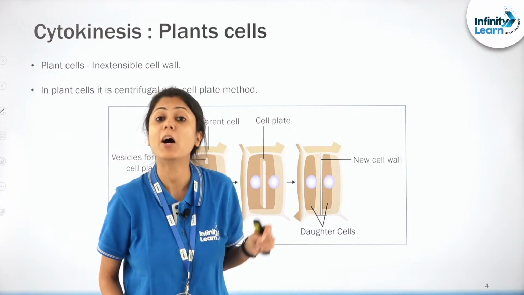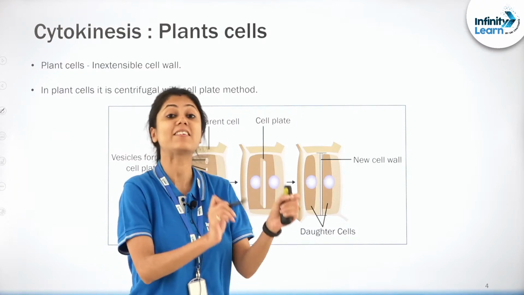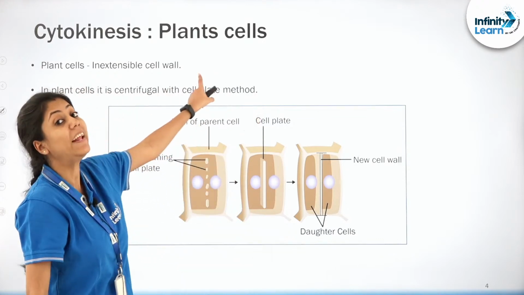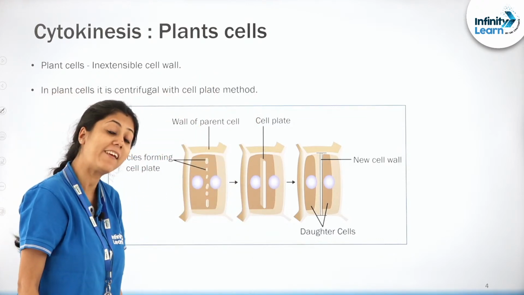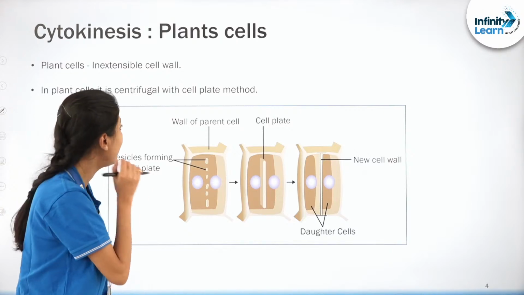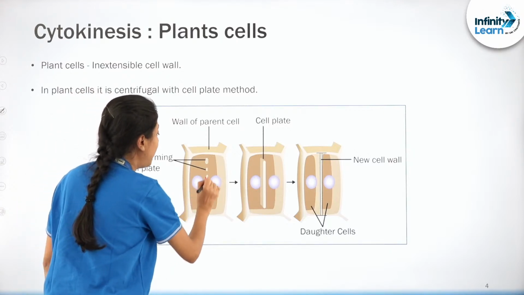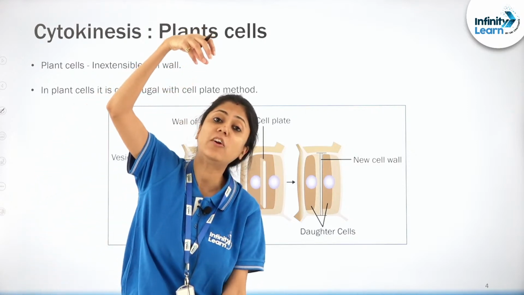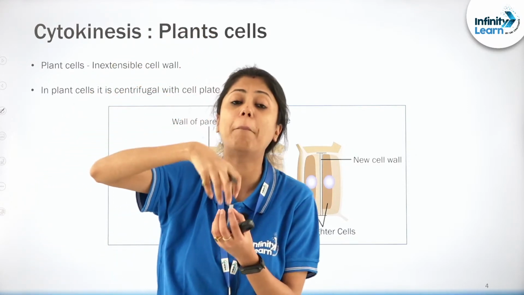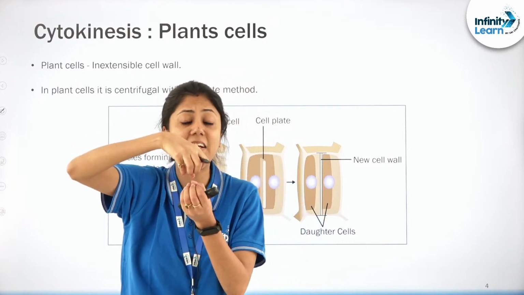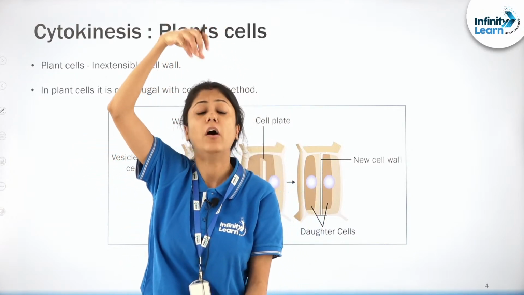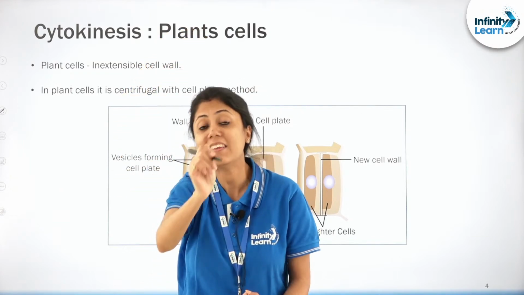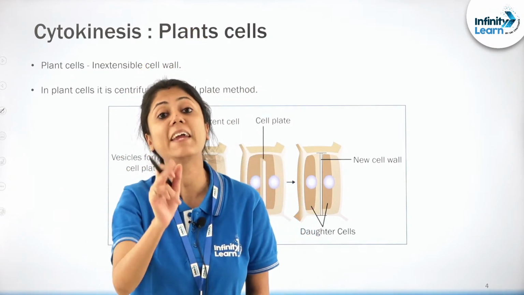तो फिर कैसे होगा बच्चा यहाँ पे? Cytokinesis in case of plant cells will be taking place by cell plate method. It will be taking place by cell plate method, right? तो यहाँ पे क्या होगा? The cell plate will be laid from the center and the cell plate will be extending towards the periphery. Cell plate कहाँ पे पहले lay होगा? In the center, and from the center it will be laid or it will be moving or forming towards the periphery.